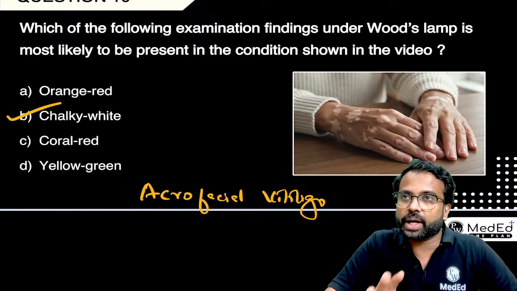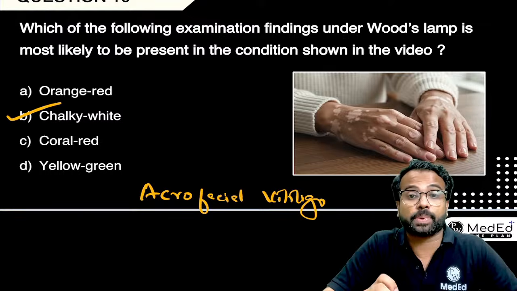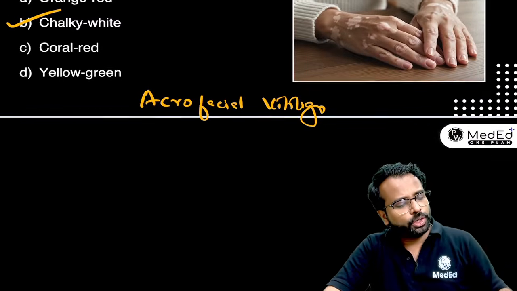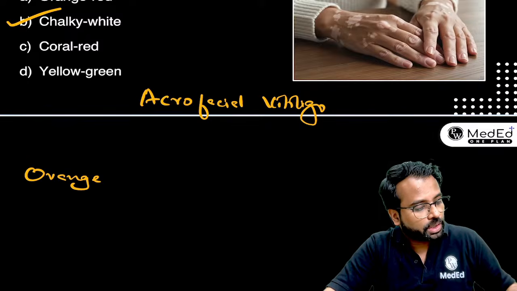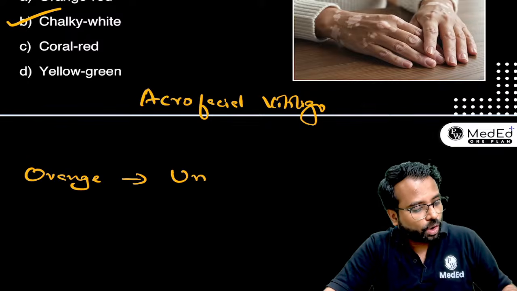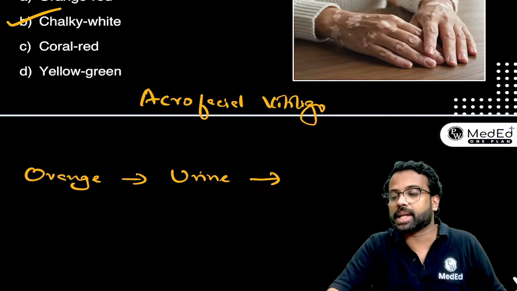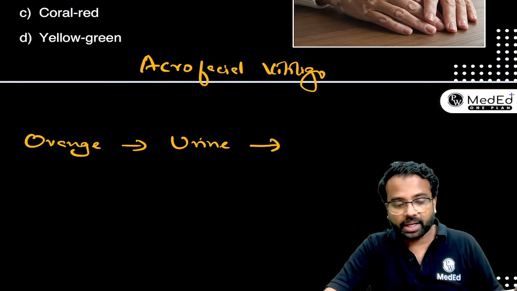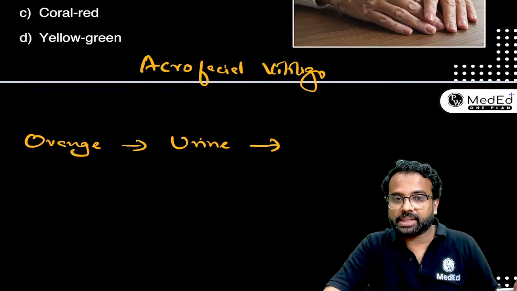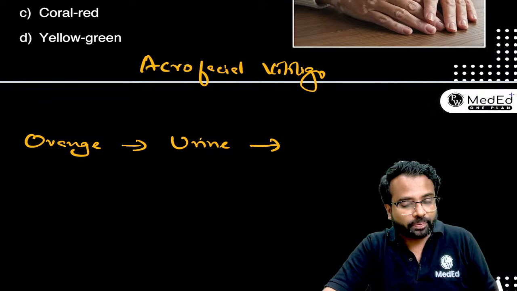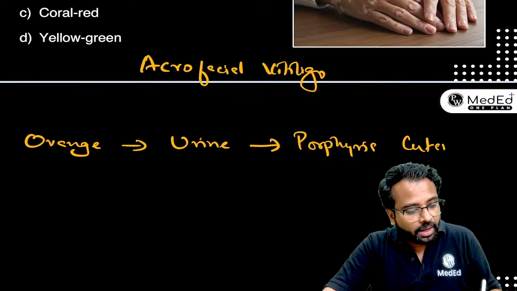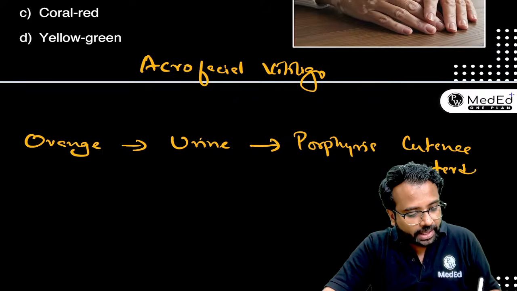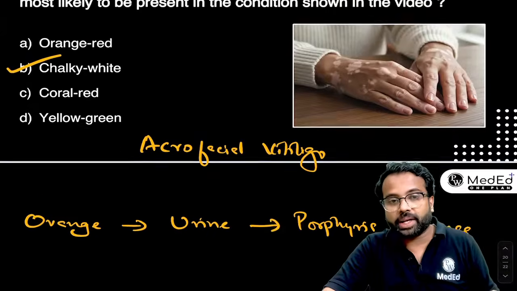Right? So when you get an orange colored fluorescence, especially in the urine, what is the answer? Orange colored fluorescence of the urine in a Woods lamp examination. So what is that? Yeah, this can be seen in a condition called Porphyria cutanea tarda.